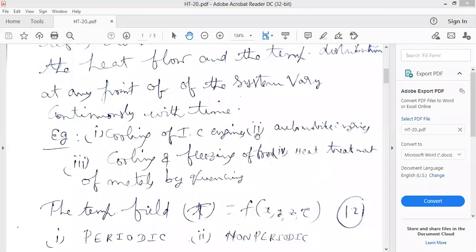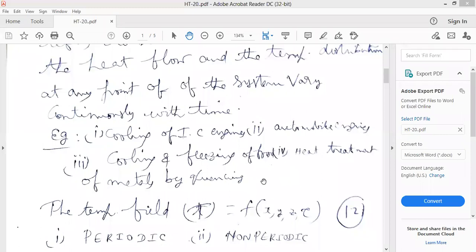So what are the examples you come across in our mechanical industry? Cooling of IC engines, automobile engines, cooling and freezing of food, heat treatment of metals by quenching. If we take heat treatment, there may be annealing, quenching, nitriding, like that. Heat treatment of metals by quenching.